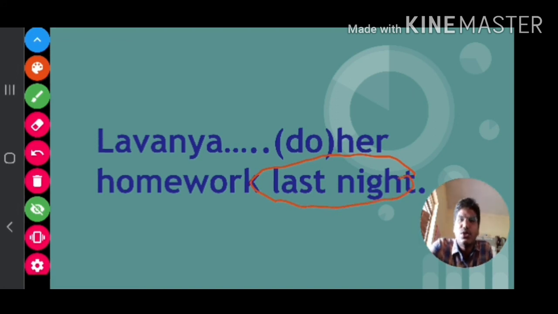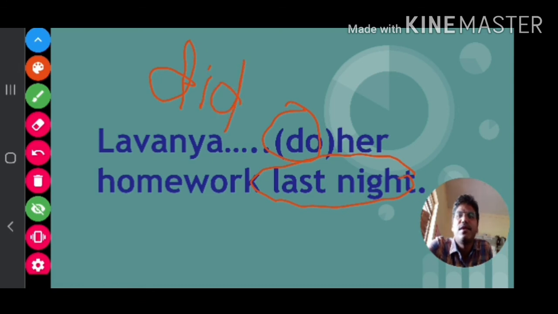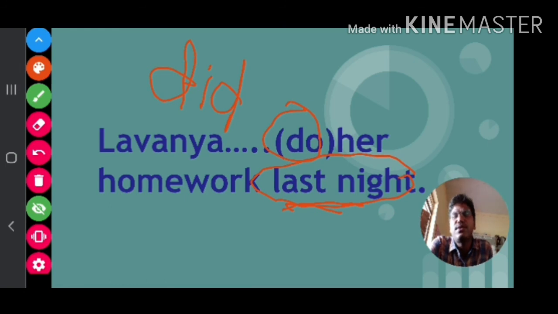Last night shows the past tense, so you should use the past tense do form helping verb, which is did. If it is in present tense, you could have used does, but last night shows the past tense, so we should use did only. Lavanya did her homework last night.